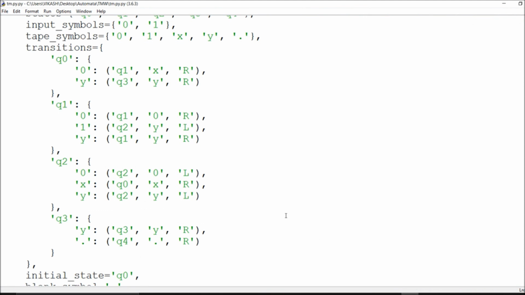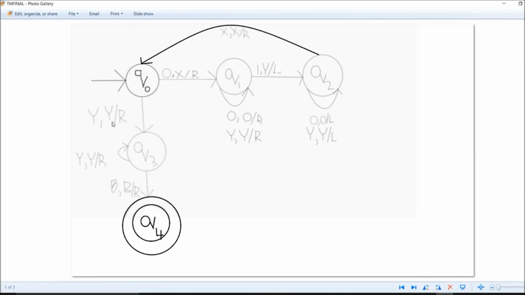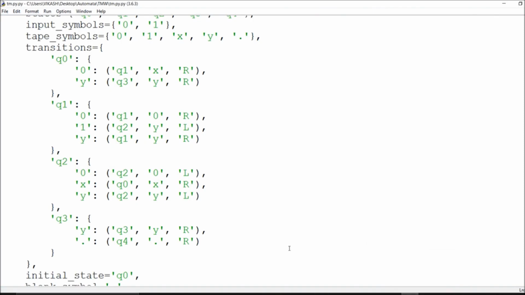Picture in picture, you can take a table and say, suppose we got q1, what are the things you can write? Suppose you got this state. For the y you should write y and go right, it should be q3, sorry, not q1, it should be q3. So q0 to q3 you got this, and even for q1 the same applies. This is the way you should complete it, for 0 input and y input for alphabet tape symbols. And if you get q1 state, what should the table be for 0, 1 and y.